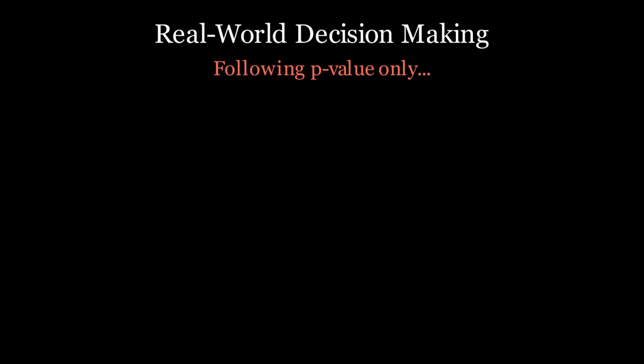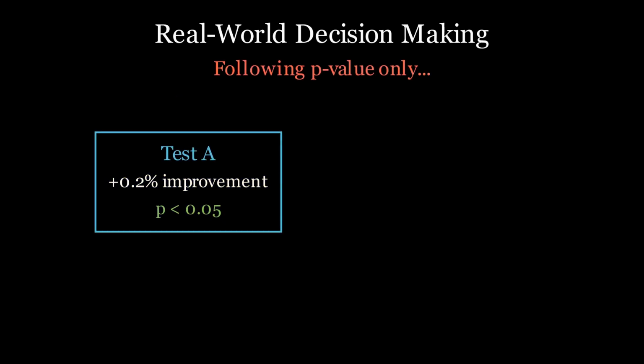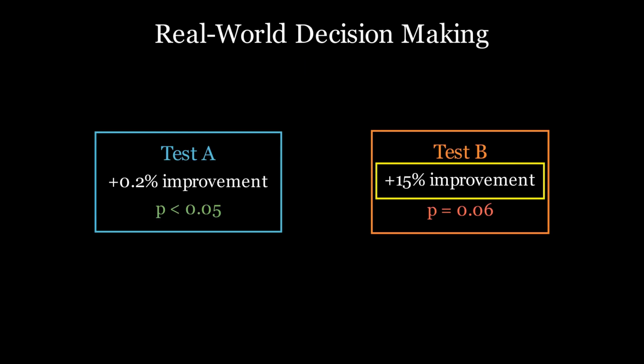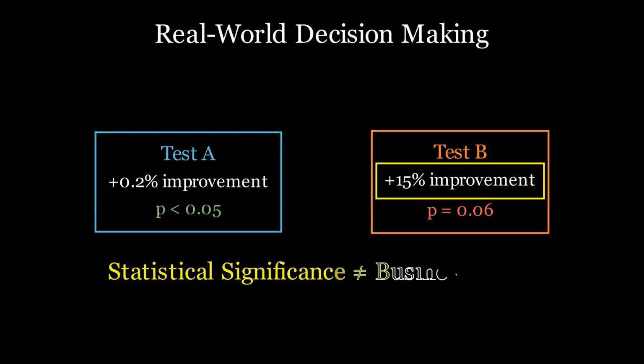If you blindly follow p-values, you pick test A. But if you think like a real analyst, you seriously consider test B because a 15% improvement is massive. It might just need more data to confirm. This is the key insight. Statistical significance is not equal to business value.